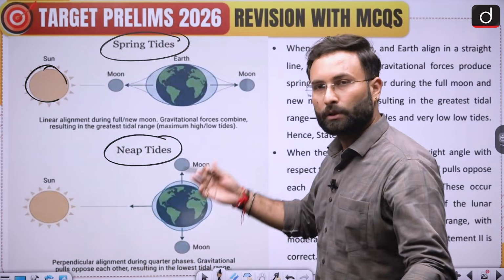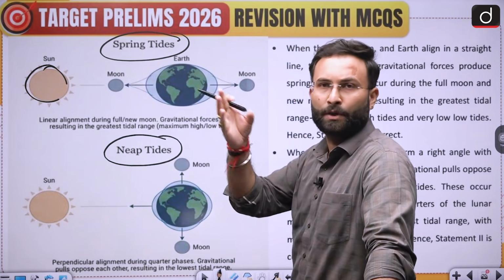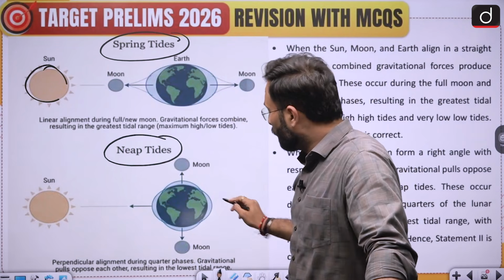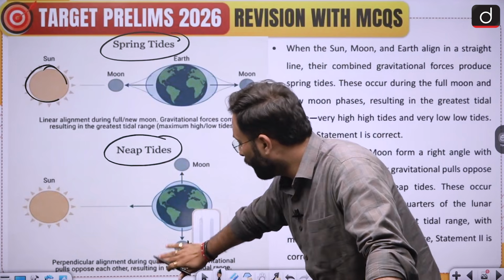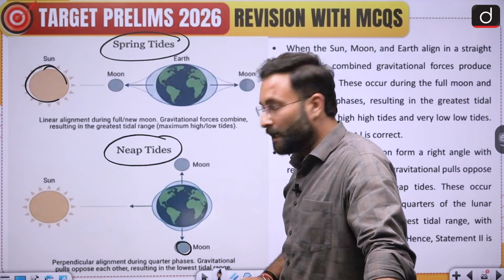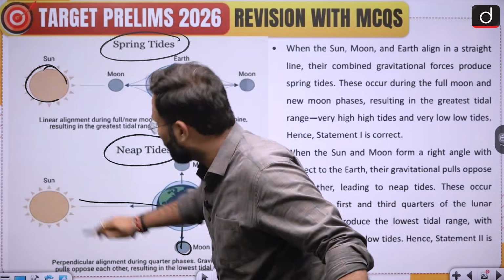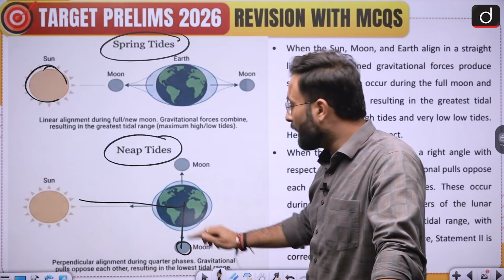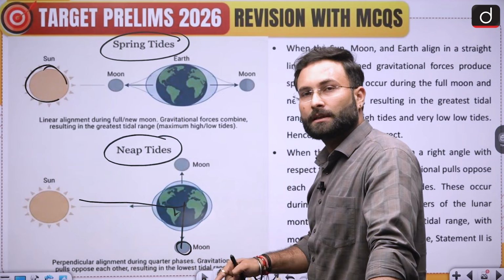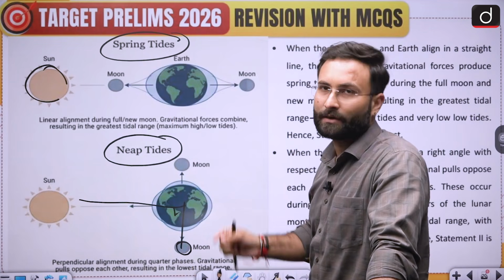Now since you know that moon is revolving around the earth, so once it was in this position and it will move to this particular position. Now if we are having this position, so you can see that it is at the right angle with respect to earth. The sun and moon's relative positions are at right angle, and because of which it will have minimum gravitational pull.